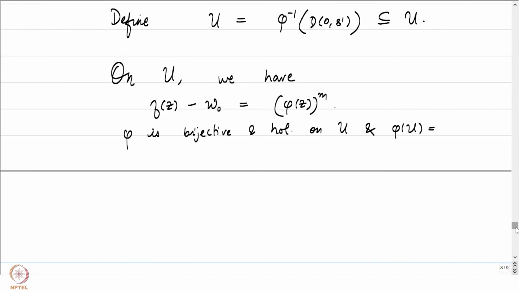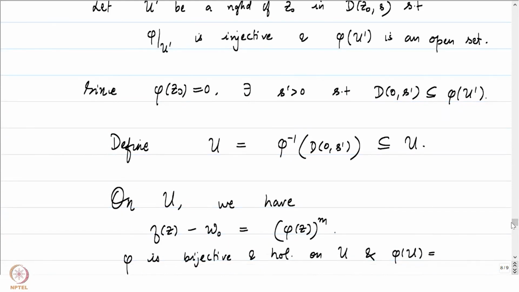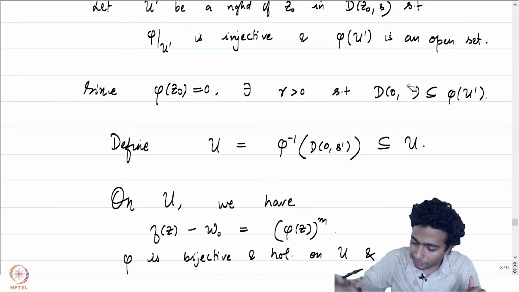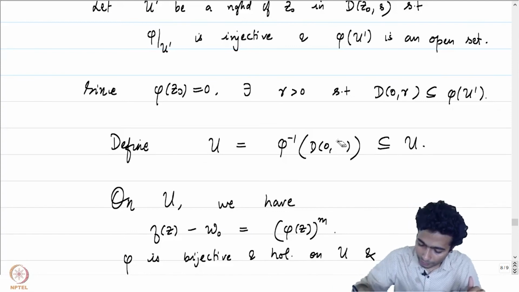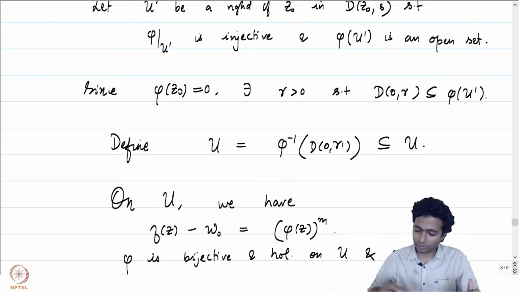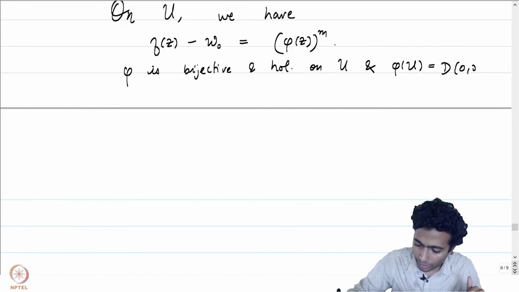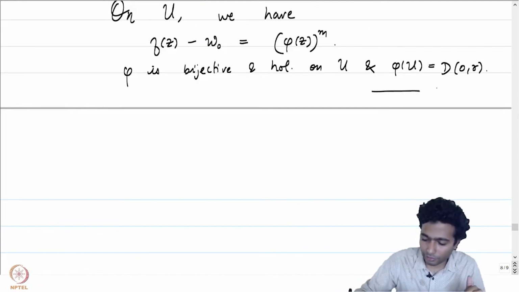Why did I pick s prime here? Our final goal was to get hold of an r. So let me use the r as well in this particular place. This is equal to D(0, r), and that's precisely what we were trying to show.